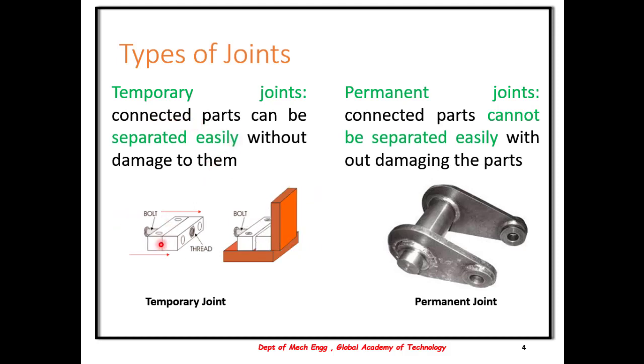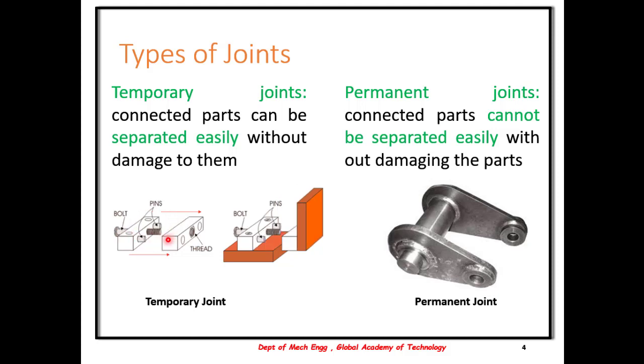For example, in this animation, you see that these two components are connected or joined to each other with the use of a bolt, and it can be disassembled. When the bolt is removed, these parts can be separated. This forms a temporary joint, and when you remove this nut, there is no